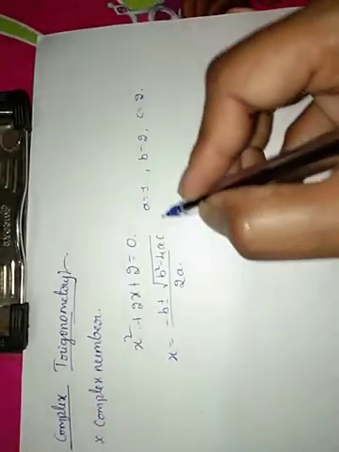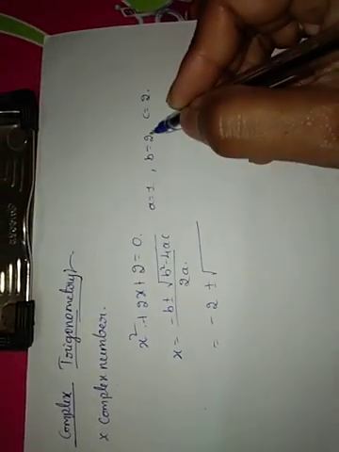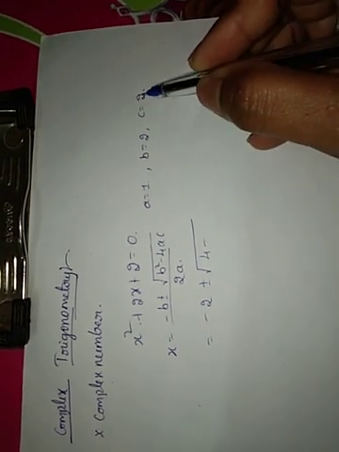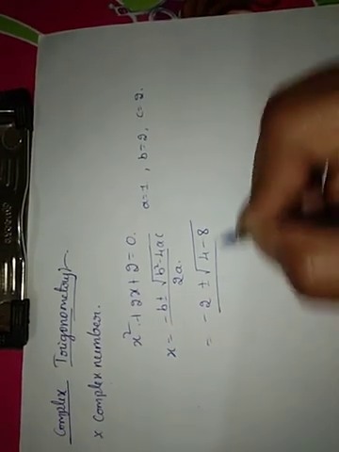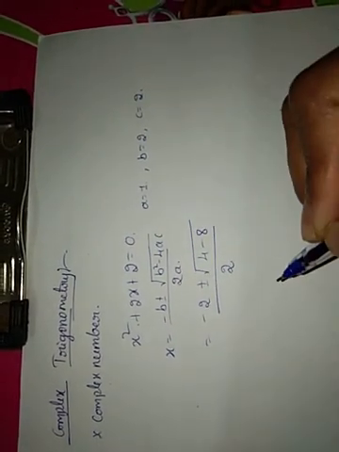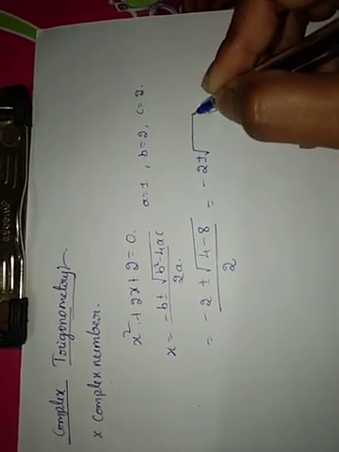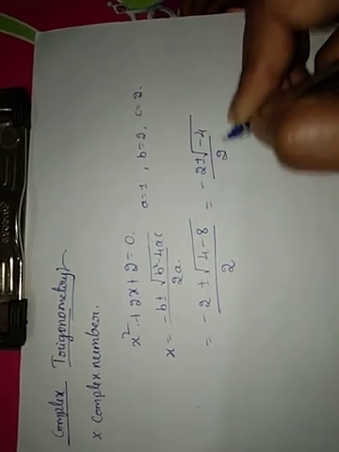Just substitute these values: minus b plus or minus square root of b square minus 4 into a into c, 4 into 1 into 2, 8, divided by 2 into a. That is equal to minus 2 plus or minus square root of 4 minus 8, which is minus 4, by 2.